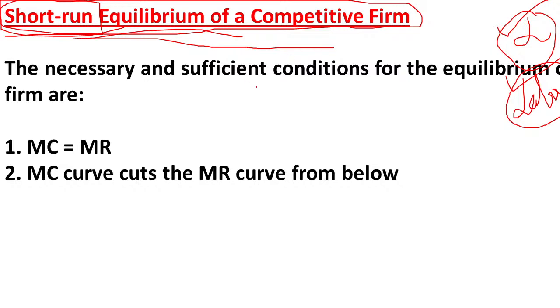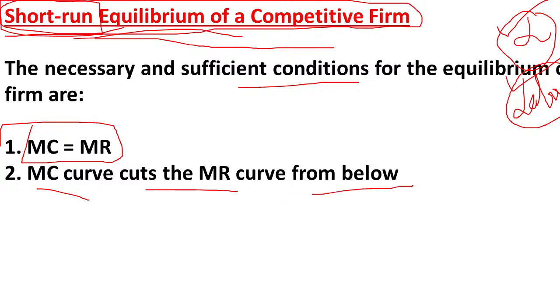There are two necessary conditions to determine the equilibrium in the short run. The first is that marginal cost must equal marginal revenue, and the second condition is that the marginal cost curve cuts the marginal revenue curve from below. There we can determine the equilibrium price and quantity of a firm.